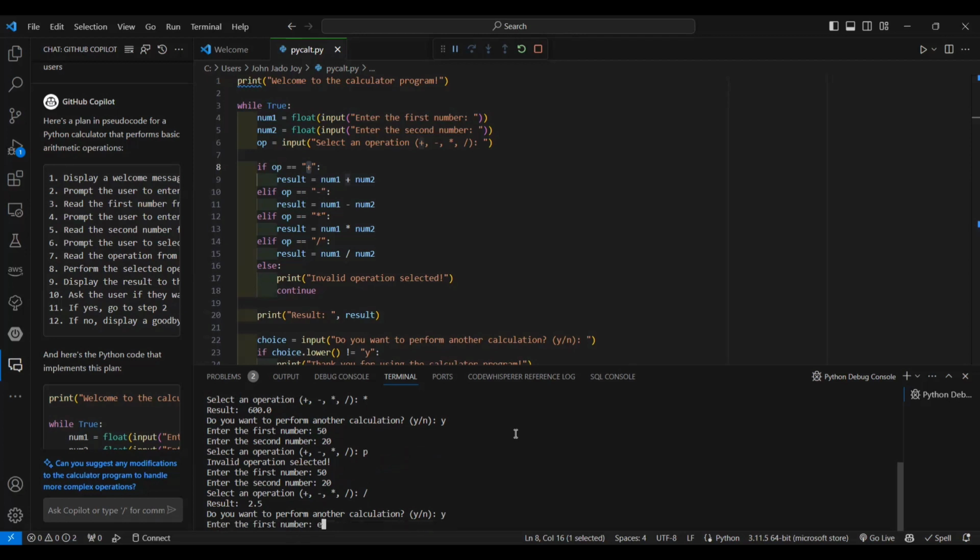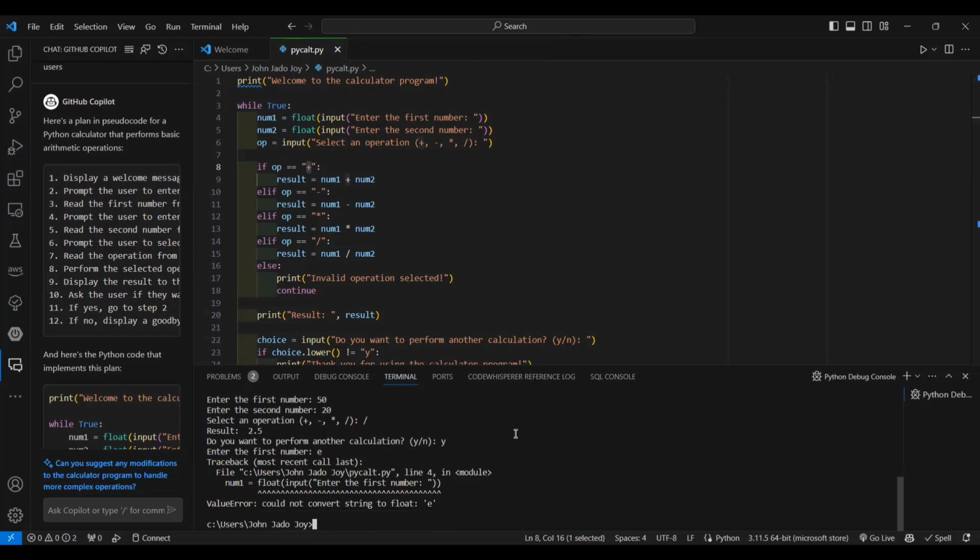Last, one more chance we'll perform. I'm giving the letter e. See, it is giving a validation error, because we have given the e. This also you can fix, means you can prompt so that it should solve the issue. Instead of giving this type of error message, you can make it ask the user to validate the first number.